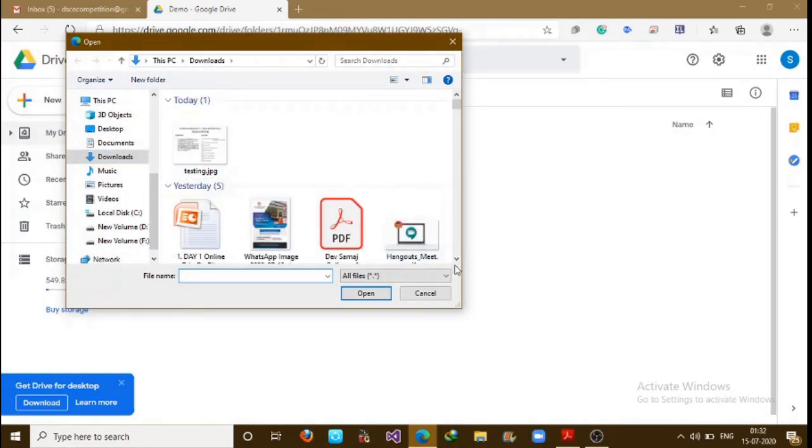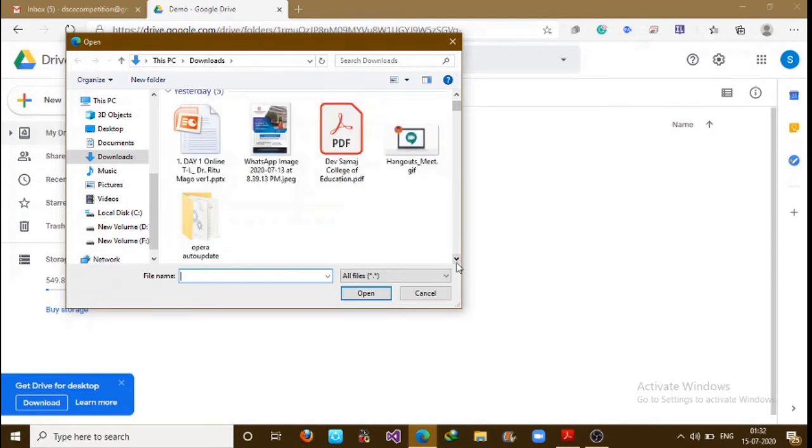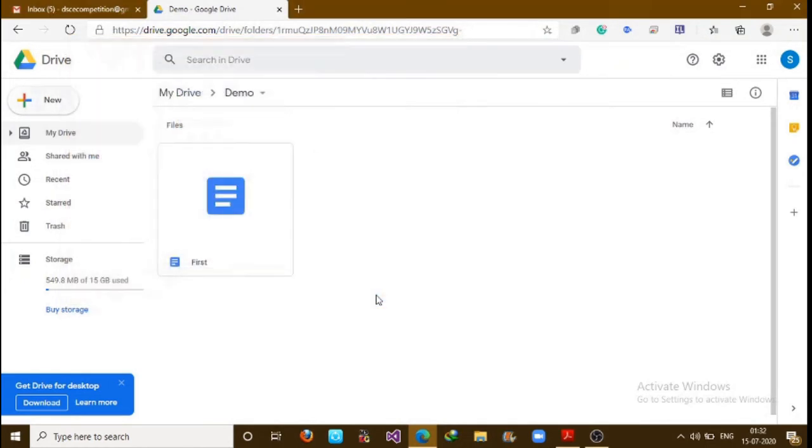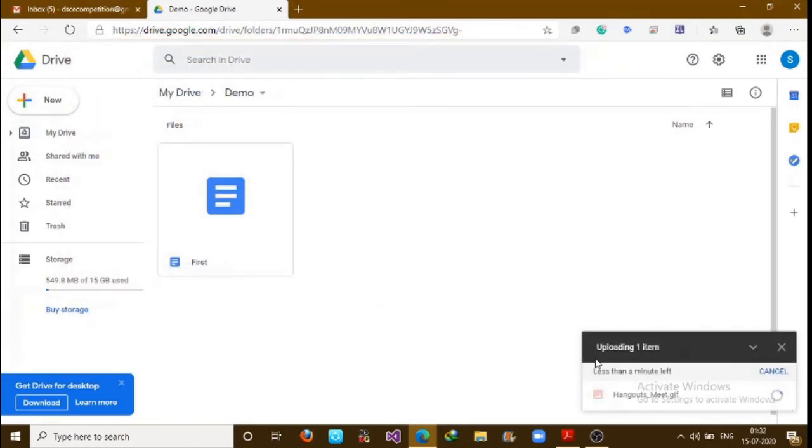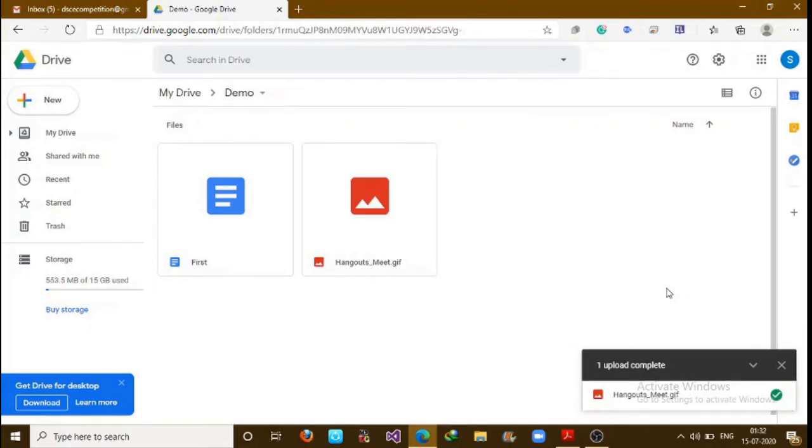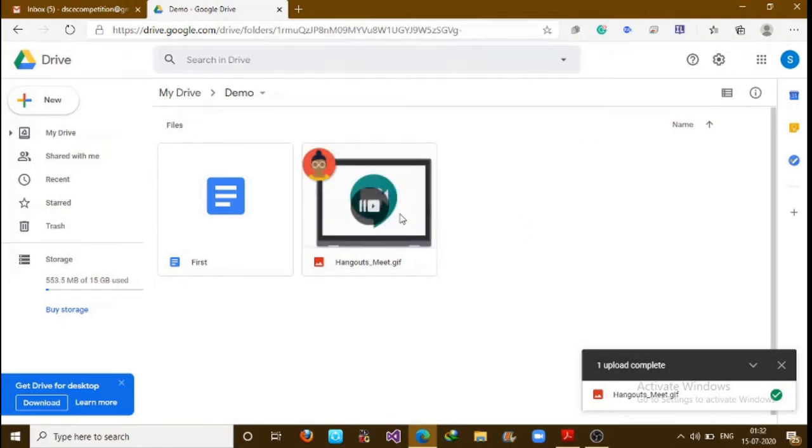Okay, so let me upload this picture, say. You can add any type of media. You can add pictures, you can add audios, you can upload videos, you can upload your PPTs, etc. Let's click on open. Now on the right hand side you can see uploading one item. This bar will show you your item is uploaded. Now you can also cancel it. Okay, so you can see here now your picture is in your Google Drive.